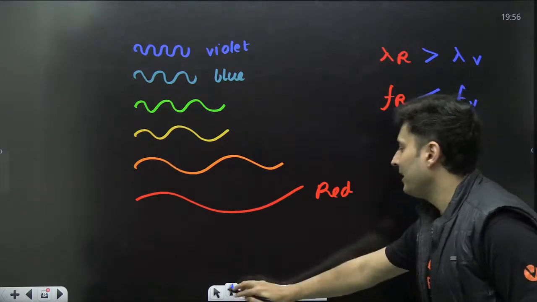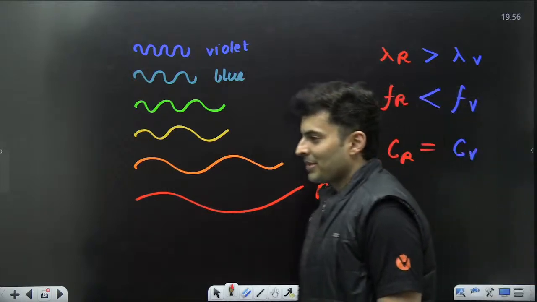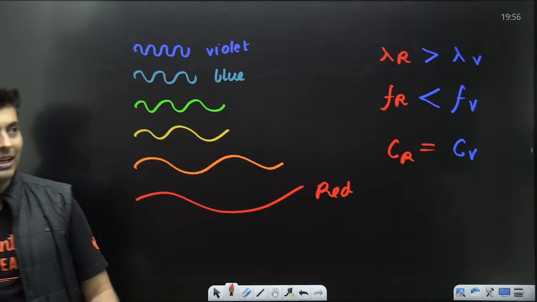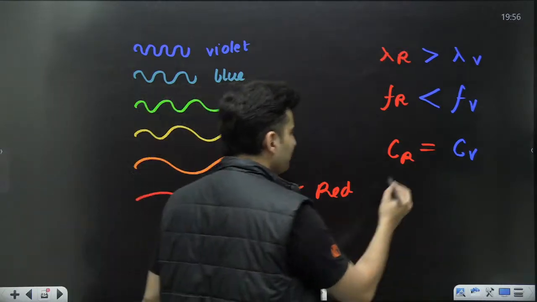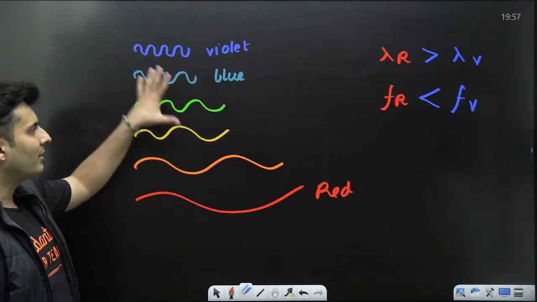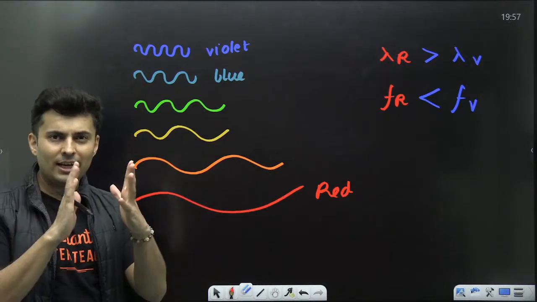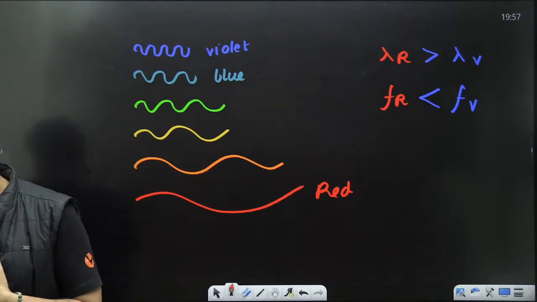Speed of violet color or speed of red color, they both are the same. Speed of red color or violet color, they all move at the same speed, yes, obviously, in vacuum of course, but in mediums it will be different. So keep that in mind. But otherwise you should know wavelength and frequency of red and violet, how they compare with each other. Red has larger wavelength, violet or blues have shorter wavelength. Is this known to you?